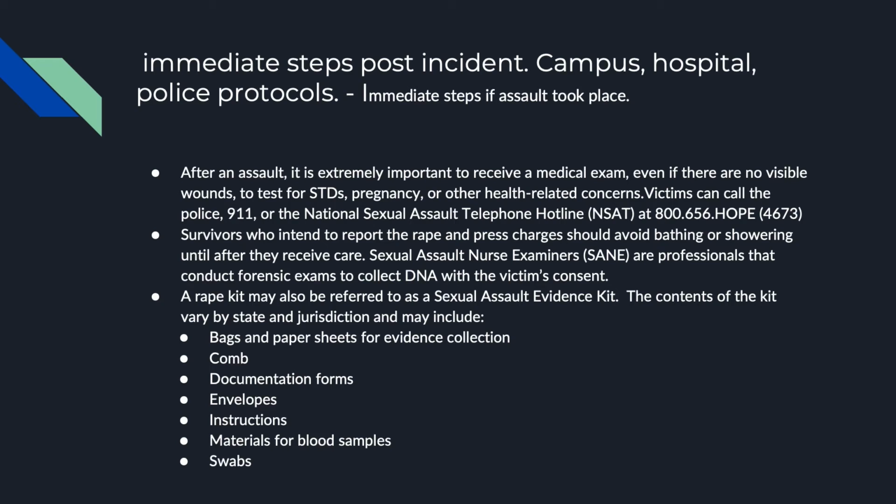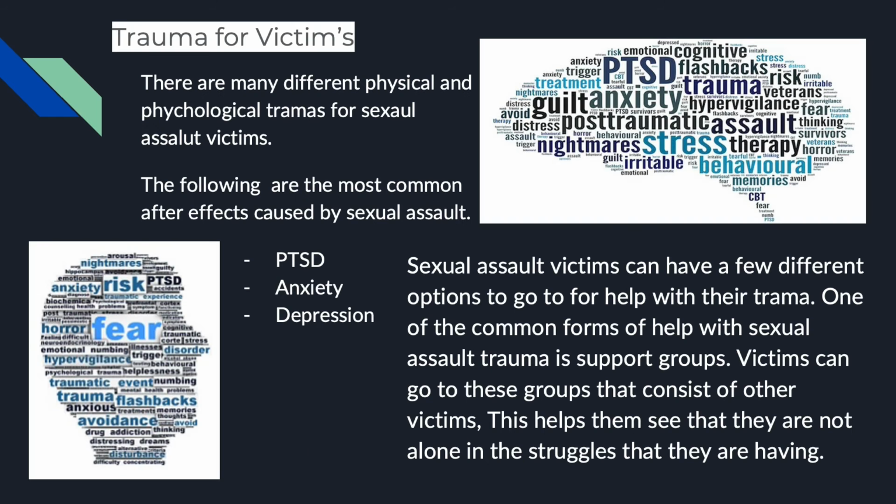A rape kit may also be referred to as a sexual assault evidence kit. The kit contains bags, paper sheets, a comb, document forms, envelopes, instructions, materials for blood samples, and swabs. This can be a very intimidating time to do this procedure, but like I said, it's very critical to do it in order to prevent it from happening again and also to seek justice.